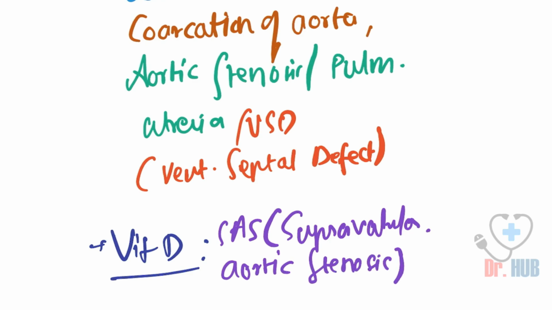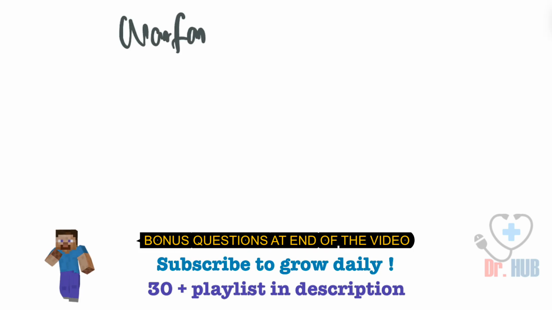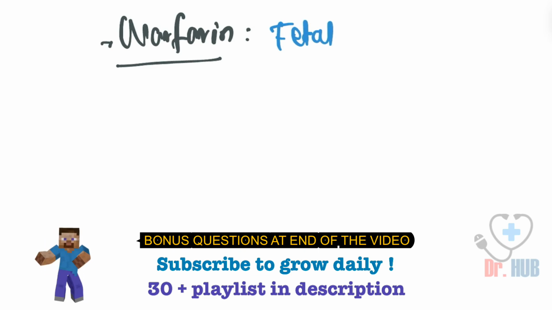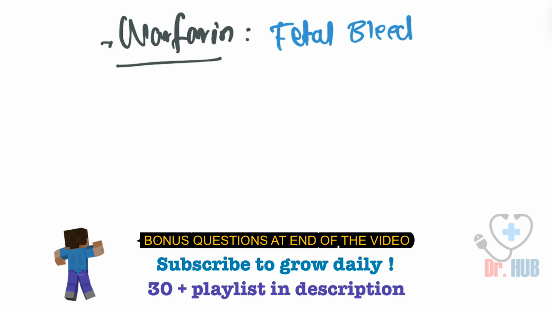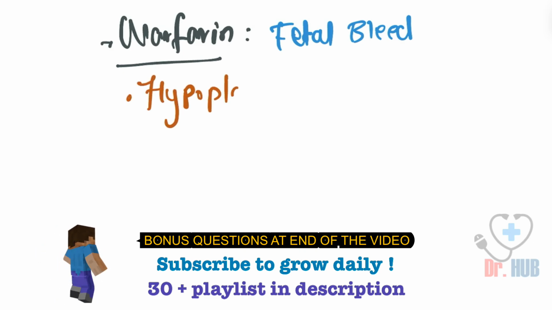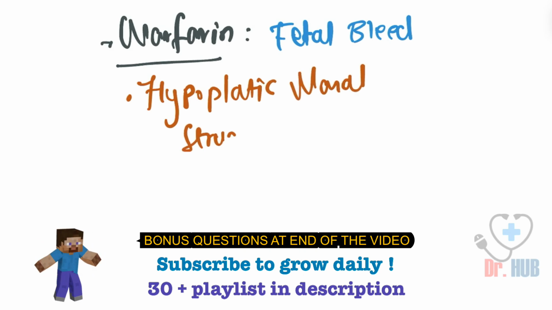Next we'll check on warfarin. Warfarin causes fetal bleed as well as hypoplastic nasal structures.